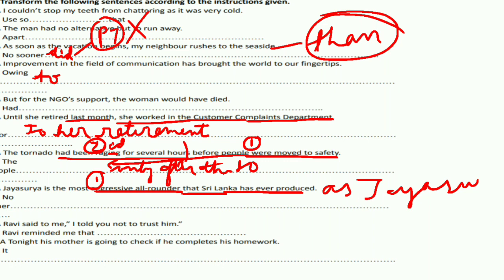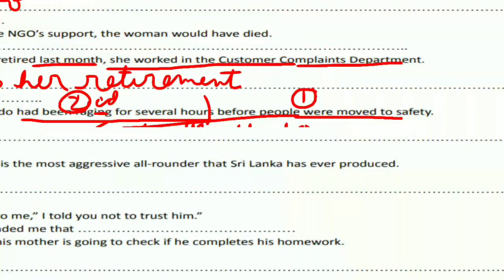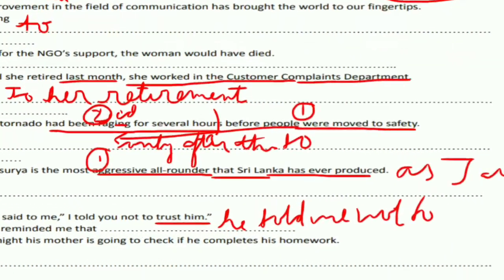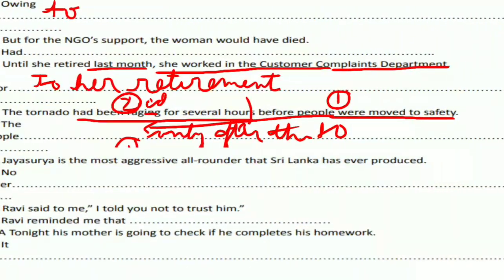Okay, we move on to the ninth sentence, which is: Ravi said to me, I told you not to trust him. So the instruction is given as Ravi reminded me that he told me not to trust him. Okay. So the last question. Tonight his mother is going to check if he completes his homework. So it is tonight that his mother is going to check if he completes his homework.